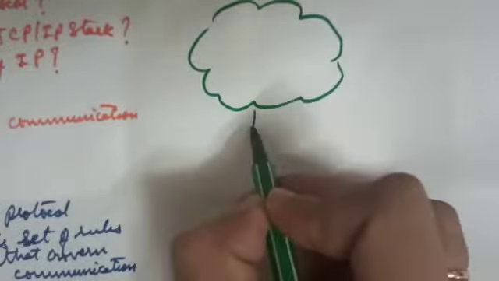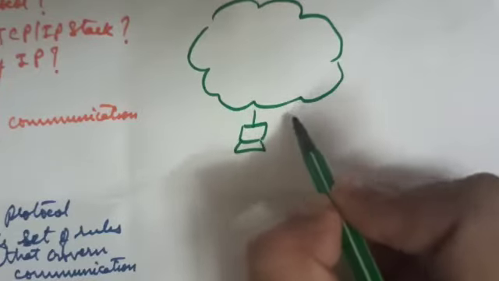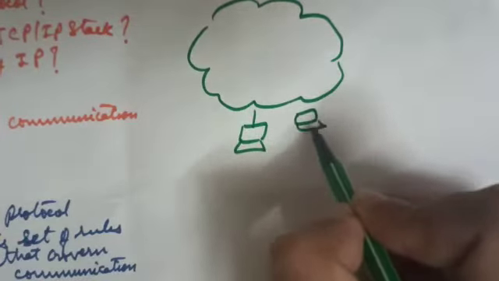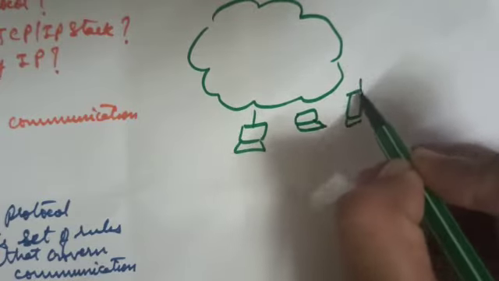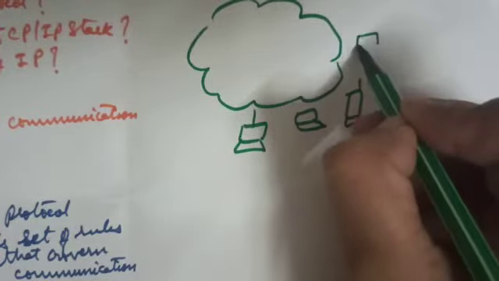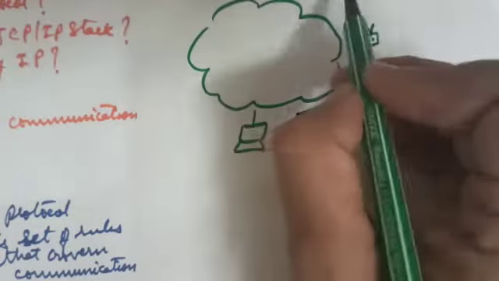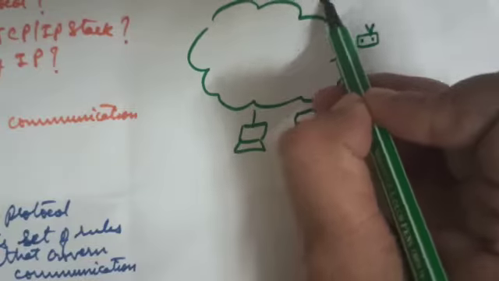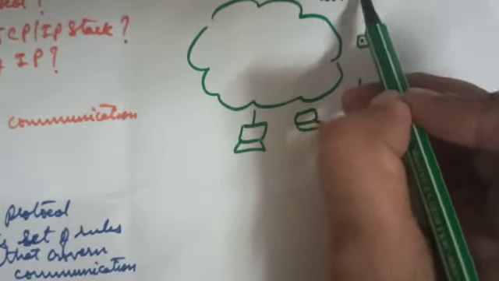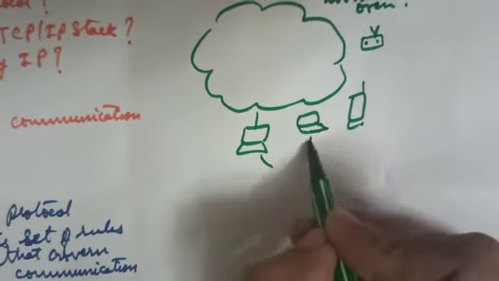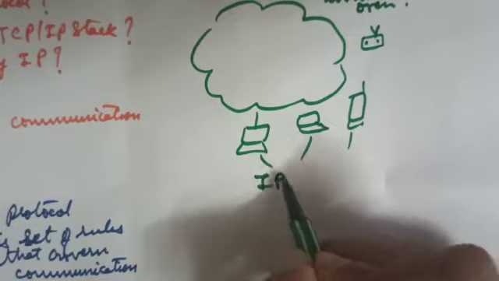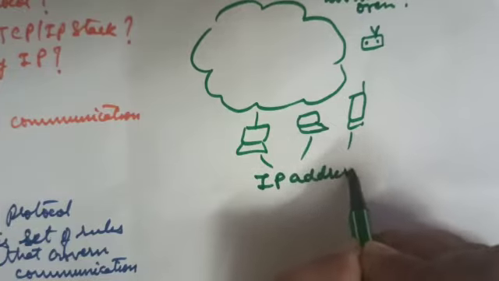Now, the communication takes place among these different devices in the internet. A computer can talk to a laptop connected in the internet, or it may talk to a smartphone connected in the internet, or it may talk to a wireless sensor node connected in the internet, or it may talk to a microwave oven connected in the internet. All these devices are identified by an IP address.